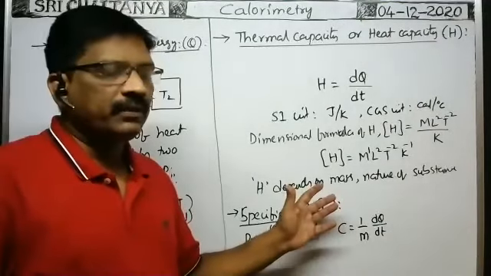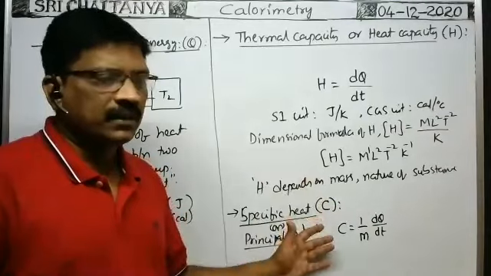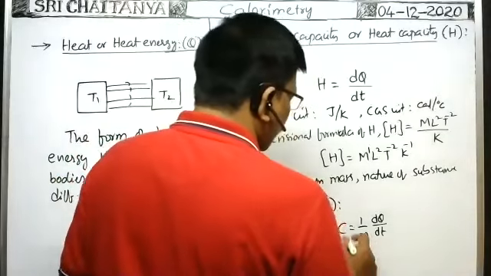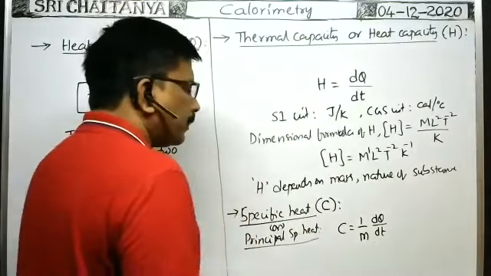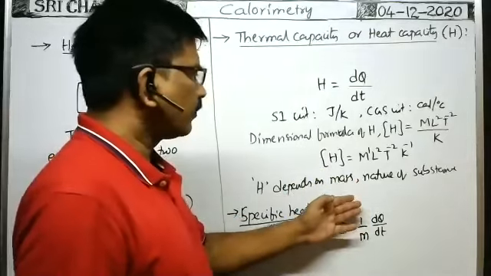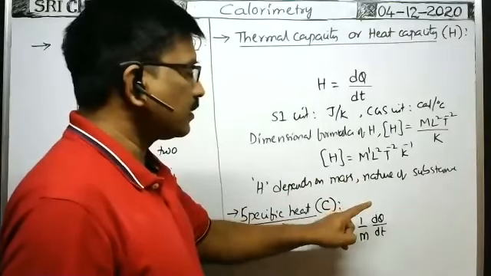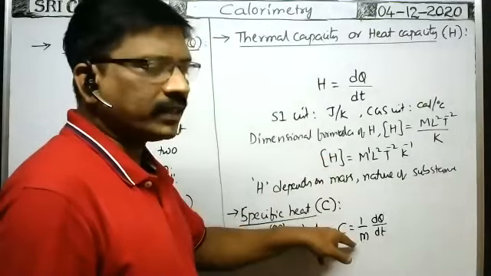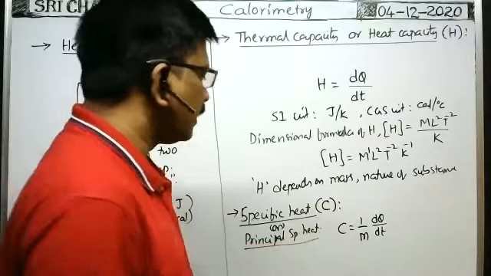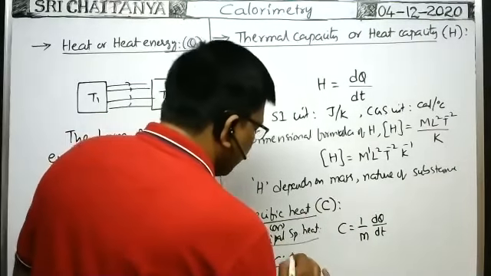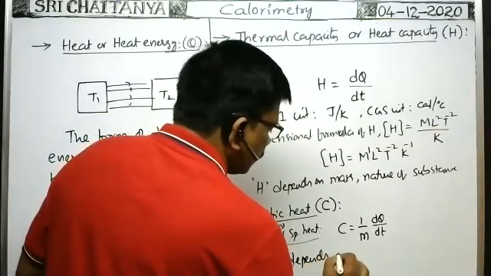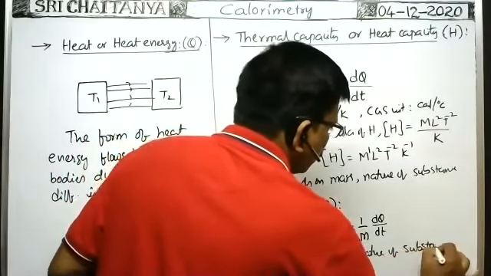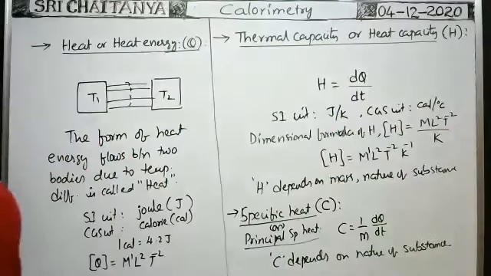This amount of heat energy required to raise the temperature of unit mass of the substance by 1 degree is called the principal specific heat, or simply specific heat. Okay, on what factors does it depend? It depends on the nature of the substance, but does not depend on the mass, because for any substance we are taking per unit mass only. That's why it does not depend on the mass; it depends on the nature of the substance. C depends on the nature of the substance.